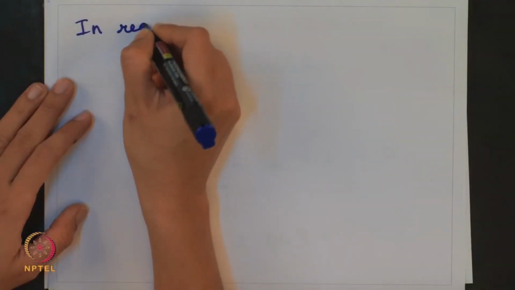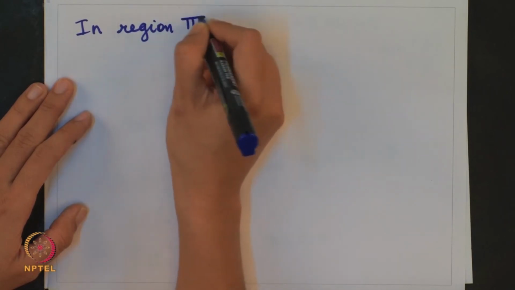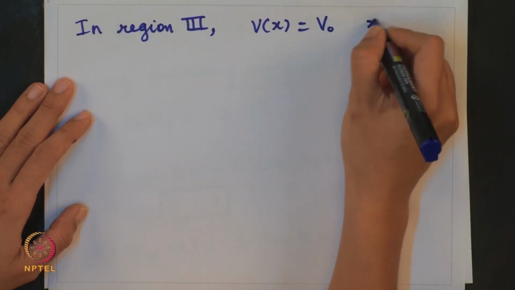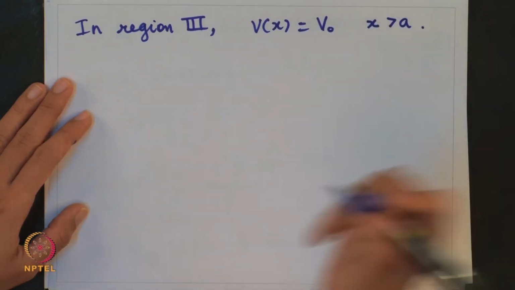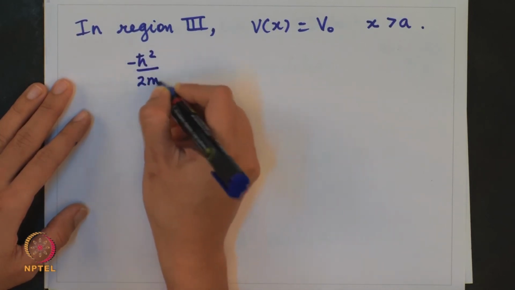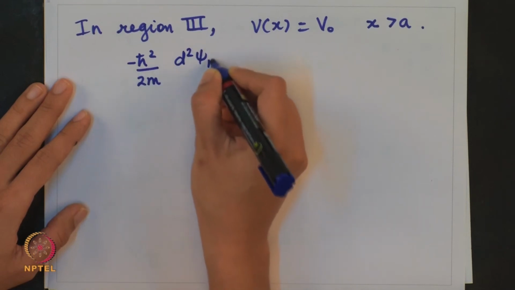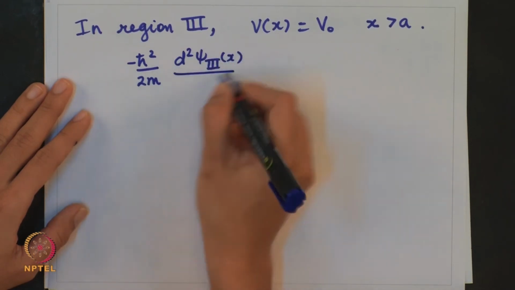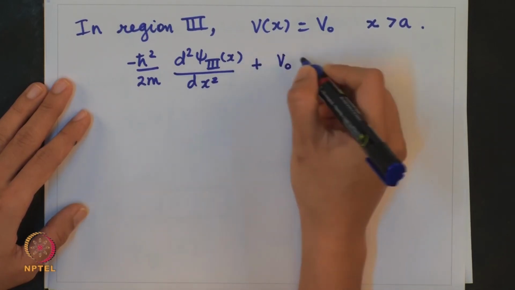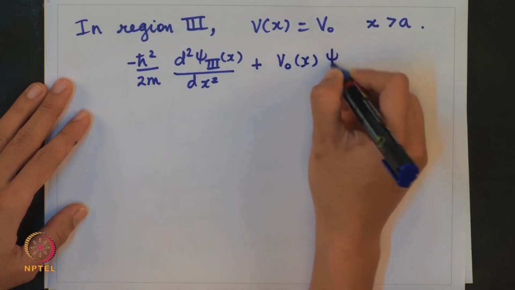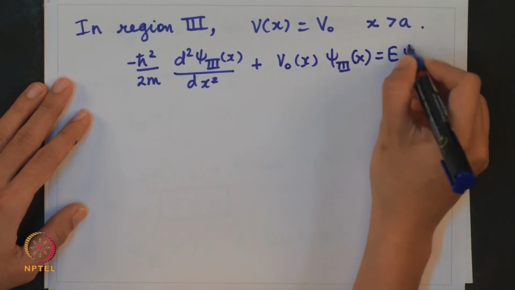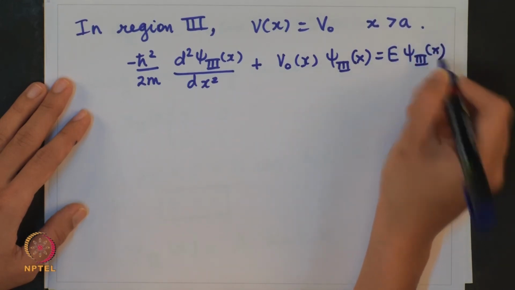In region 3, V of x is equal to V0 for x greater than a. Okay, so what do I have? How will I write this? I will write this as d square psi 3 of x upon dx square plus V0 of x psi 3 of x is equal to E psi 3 of x.